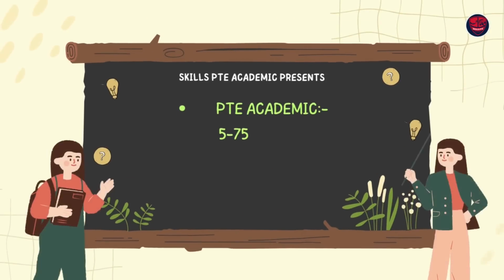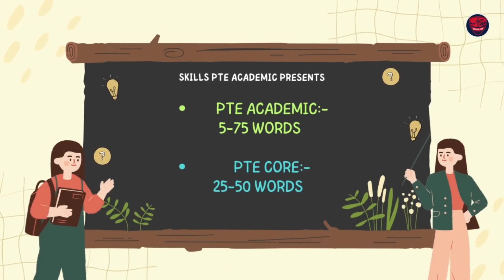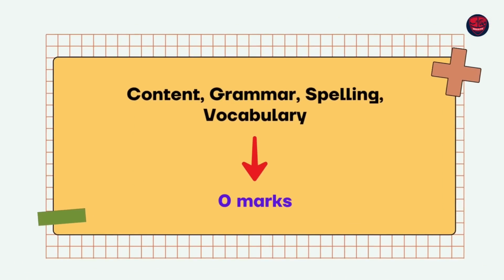Here as well, you may exceed the word limit. For PTE Academic, it's 5 to 75 words. For PTE Core, it's between 25 to 50 words. You write outside this range, mostly it will not be scored for any of this. Content, grammar, spelling, vocabulary, everything becomes 0 if your form is 0. Form means the word limit. Use connectors carefully. Whenever you have a connector, put a comma and a connector. And the second sentence, you have to start with a small letter. You start with the capital letter, again 1 mark, gone.